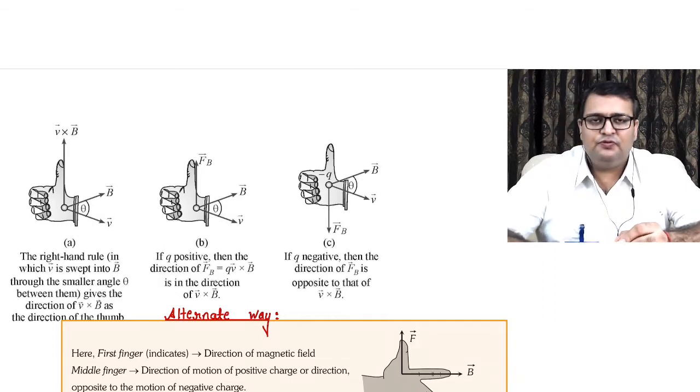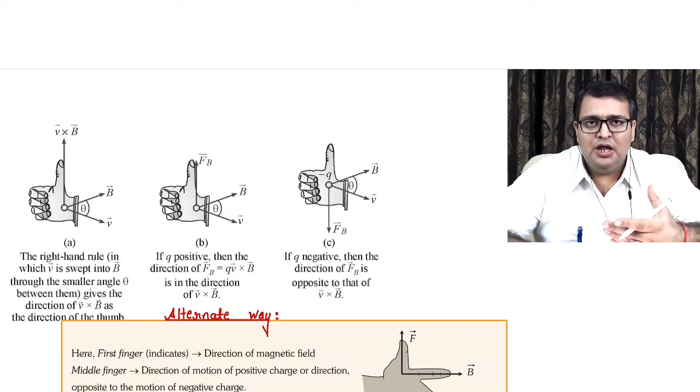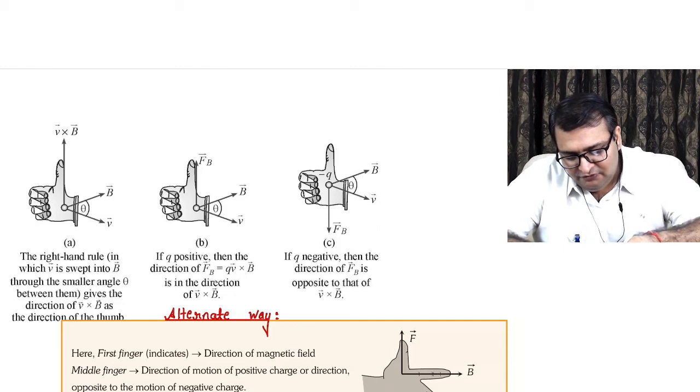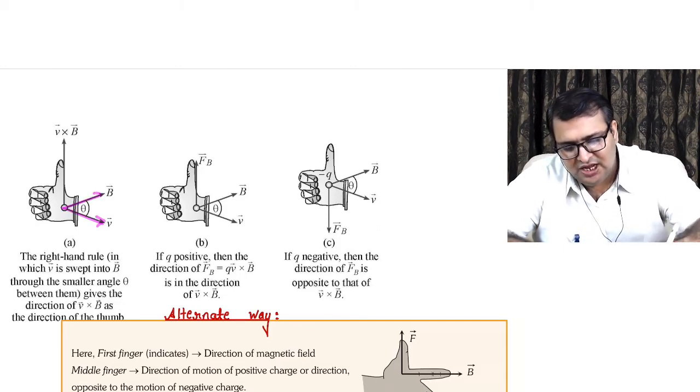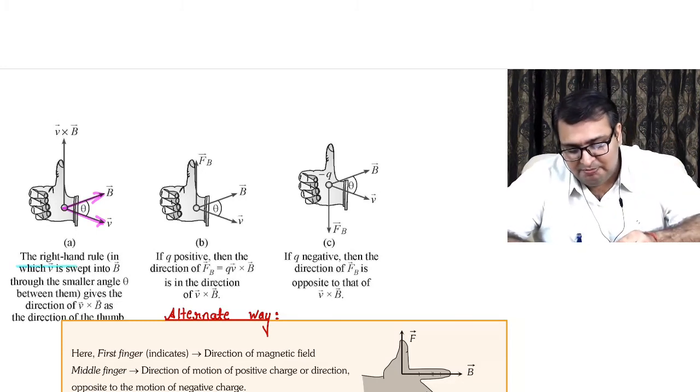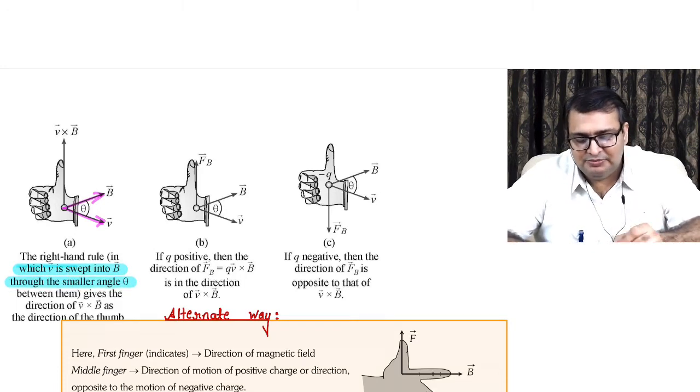First of all, we take our right hand and put it in a stretched position such that the fingers and the thumb are stretched, in the slap position. Now from the V vector, we curl the fingers of our stretched hand in the direction of B, from V towards B, through the smaller angle between them.